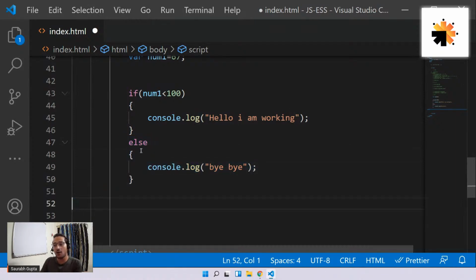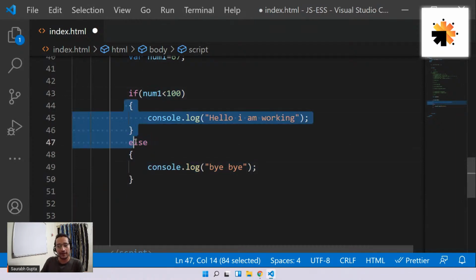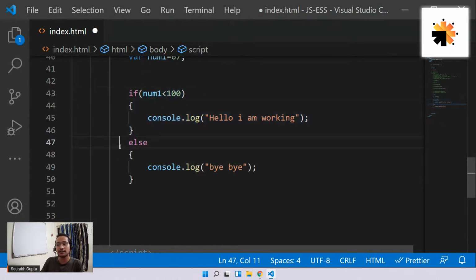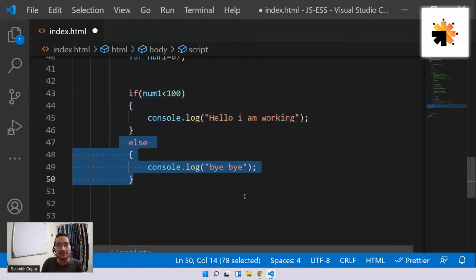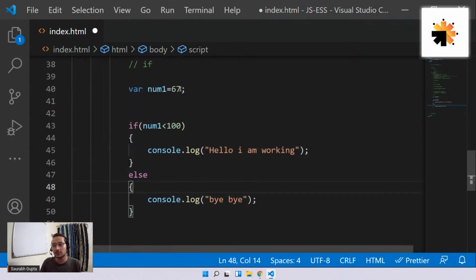So basically now, if the condition is true, this block will execute. If the condition is false, this block executes. Else only executes if the condition is false. That's what else is for. Is that clear? So now let me just do this. I make num1 equal to 670. Now it's obvious, right? Now it's obvious.